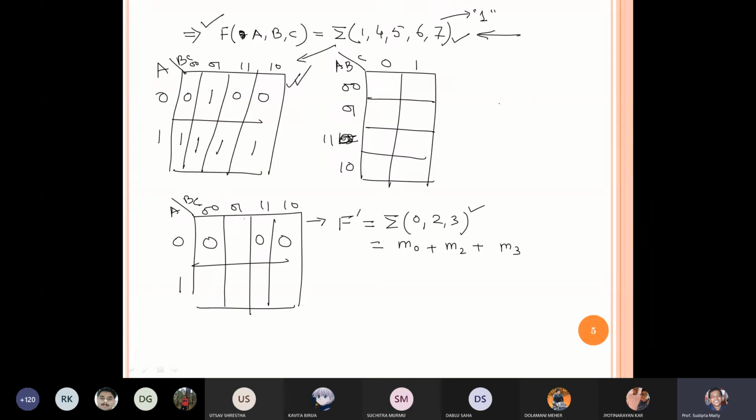Now my objective is to find f, not f prime. I want to find f, not f bar. Let's write f bar, so it will be easy. So I have to use the complement on both sides, because f double bar will provide f. Yes or no? As per Boolean algebra, because of De Morgan's theorem. So f is nothing but this term plus this term.